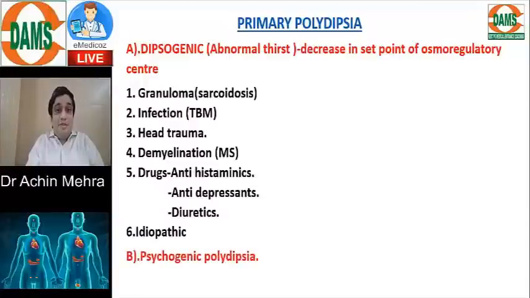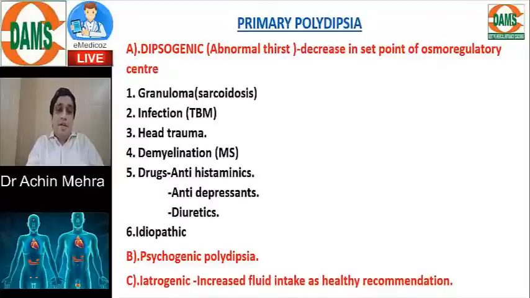Second is psychogenic. The person is under stress. To relieve the stress, they keep on drinking a lot of water. That is psychogenic polydipsia. Or maybe iatrogenic, where someone has told the patient to drink a lot of water.